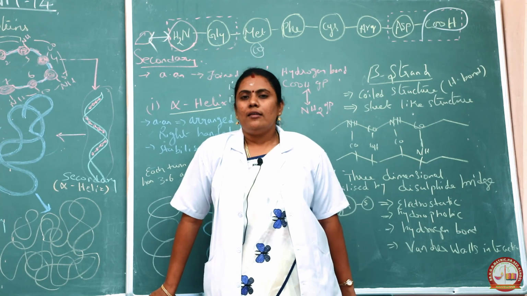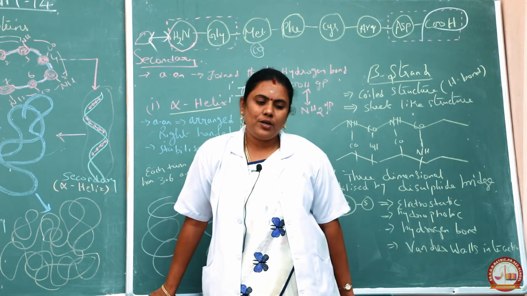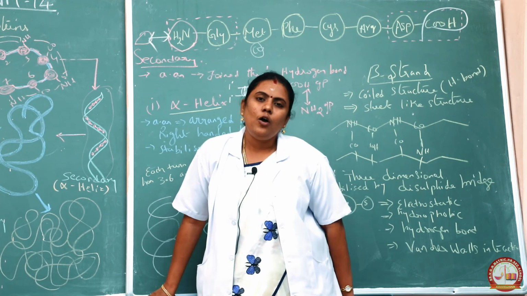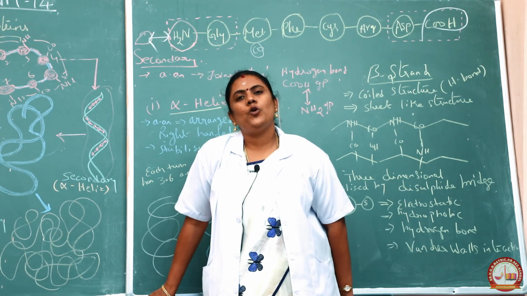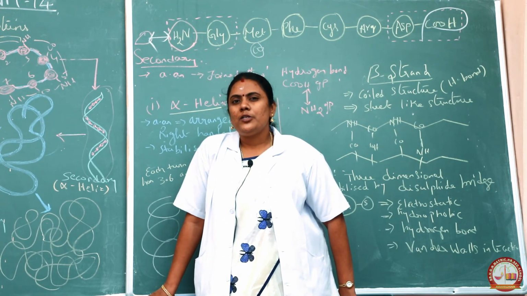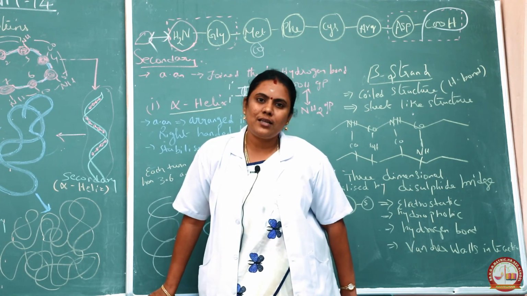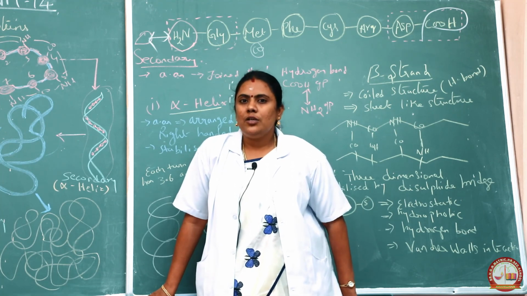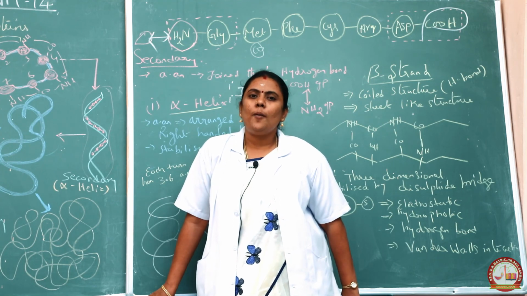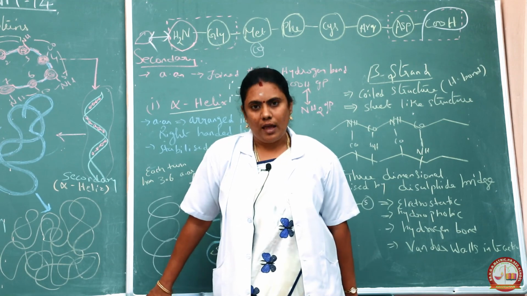So students, in this class we have discussed the structure of proteins, that is the primary structure, how the polypeptide is going to form. Polypeptide chain formation mainly involves the combination of the amino group and the carboxyl group, and how this polypeptide chain is going to get modified into a secondary structure, a tertiary structure and a quaternary structure. In this unit we have just discussed a single topic, the structure of proteins. In a future class we will see the importance of protein, what denaturation is and how the protein enters the denaturation process. Thank you students, thank you all.